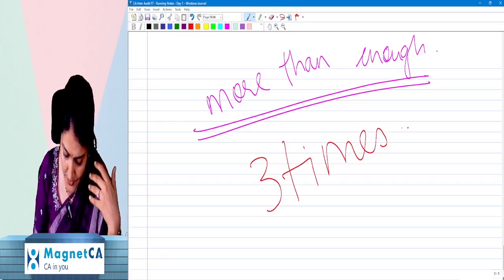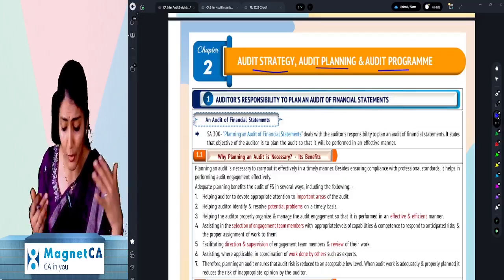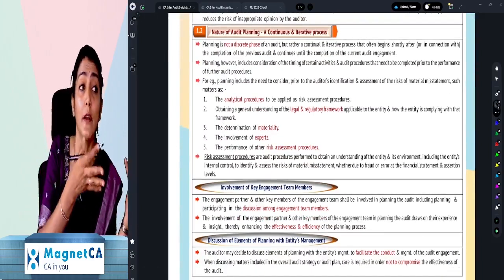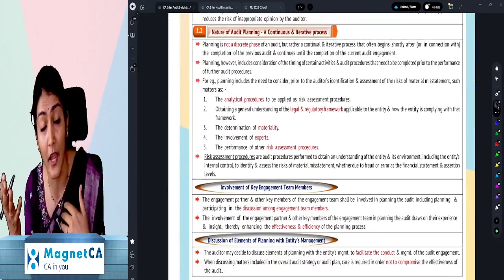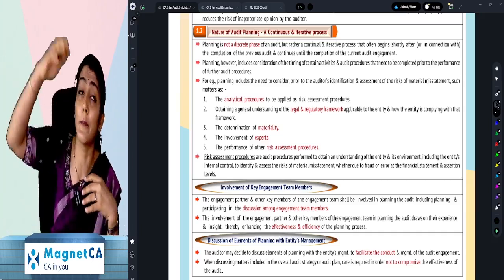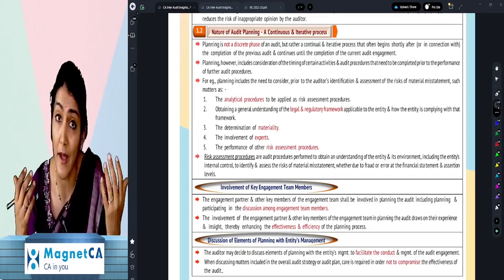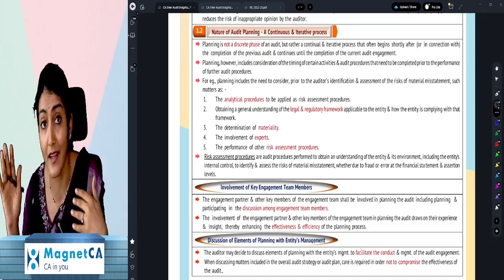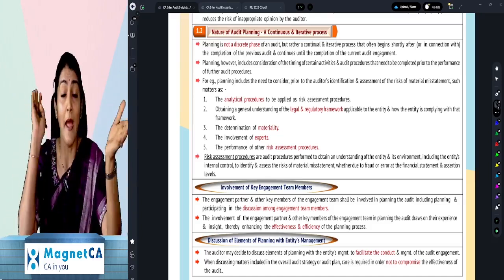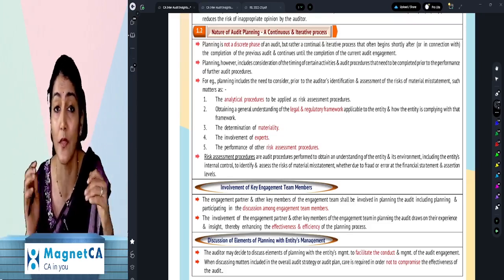Then ma'am, how do I study? You need to study from this book at least 3 times before the exam, minimum 3 times. From whichever book, regular book or this book, study 3 times without going into the moh maya of saying this question came earlier, this question is in the MTP, this is in the RTP, this came in the suggested in November 2022, this came in May 23. Don't fall into all that. Whenever it came, it came; whenever it comes in future, it will come. Right now, when you are writing the exam, if the question comes, you should be able to write down the answer.